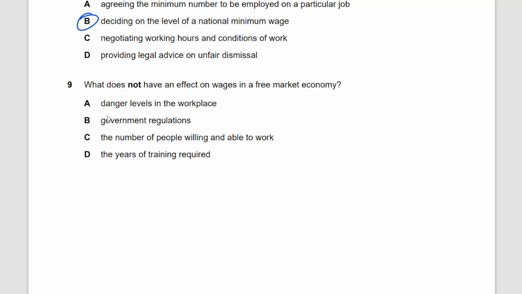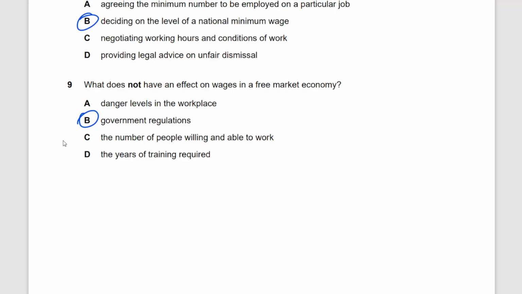Yeah, in a free market economy, the wages are determined based on demand and supply. How many people are willing to supply their services for a particular job, and what's the demand for them, to fulfill the job, right? So government regulations is something that has got no link whatsoever in determining the wages in a free market economy.